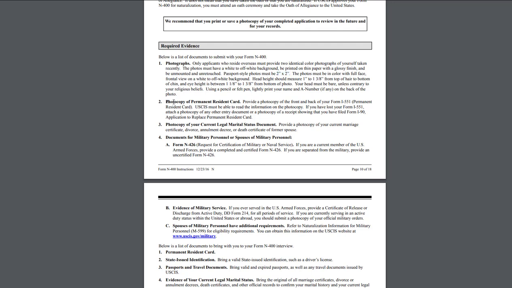Number 2 is a photocopy of your permanent residence card. That is, of course, to show when the residence card was issued. This is obviously the important one. Make sure to do a front and back. Very important, because I actually had one of my friends who filed for naturalization forget to include the back of the card.